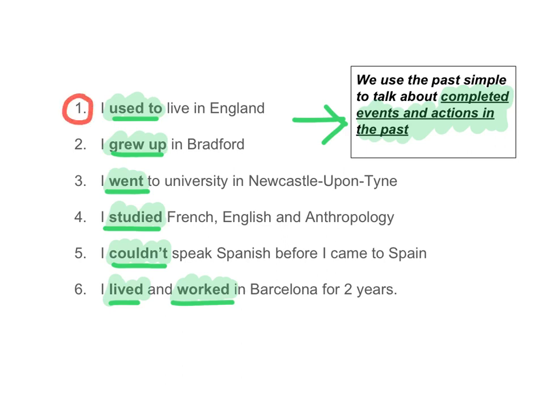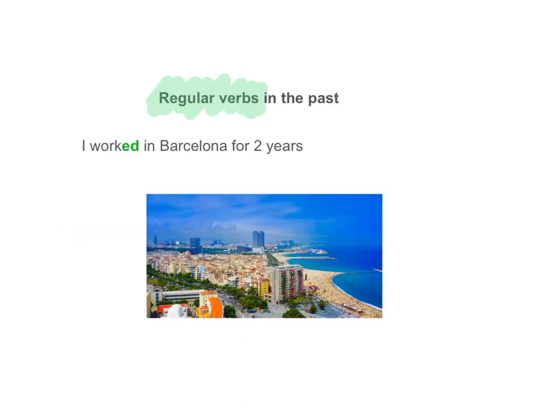Look at sentences 1, 4 and 6. What do they have in common? Pause your video and think. That's right, they're all regular verbs. For most regular verbs, we add ed to form the past. I worked in Barcelona for 2 years.